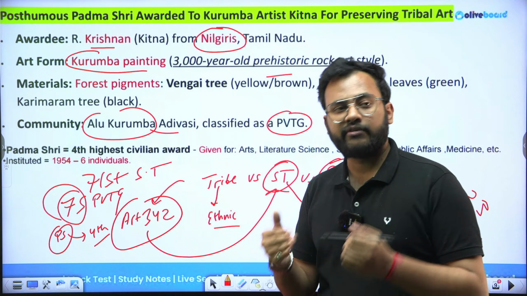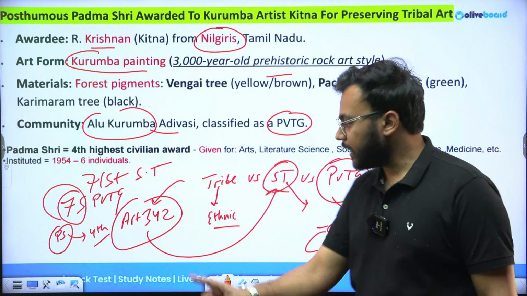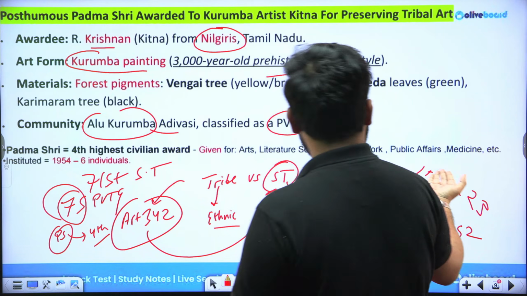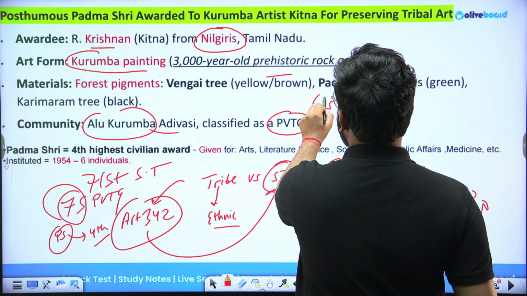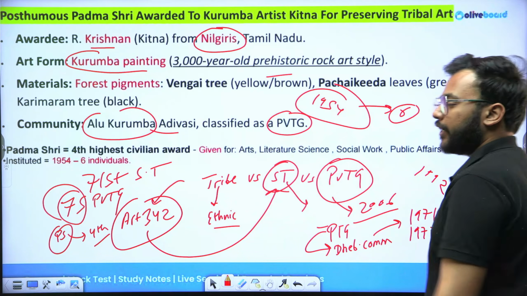Initially, these awards were given to 6 gentlemen altogether in the year 1952. Probably the year was also mentioned somewhere. 1952-54, these awards were given for the very first time, and there were a total of 6 people who were given this award together.